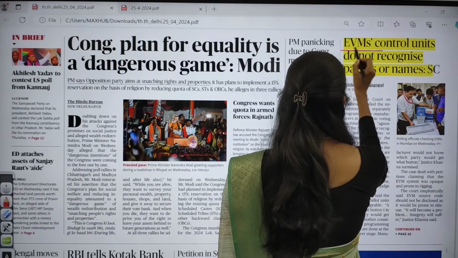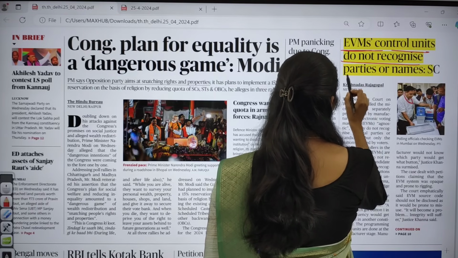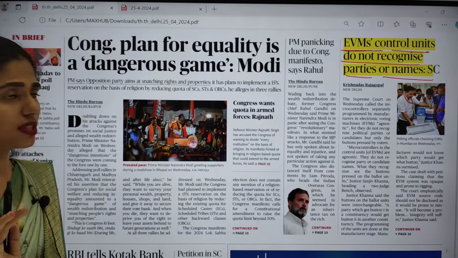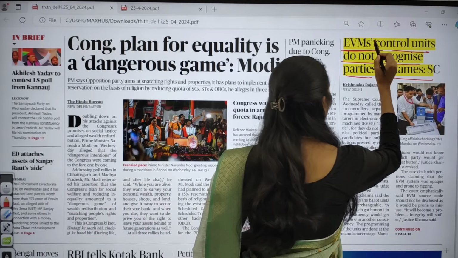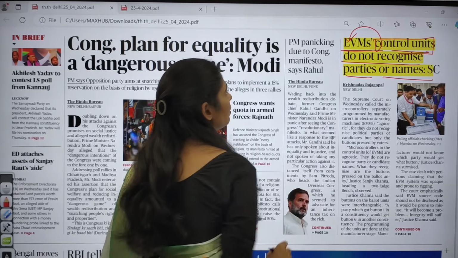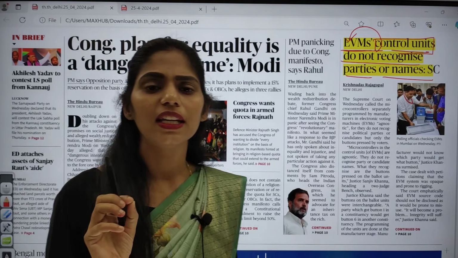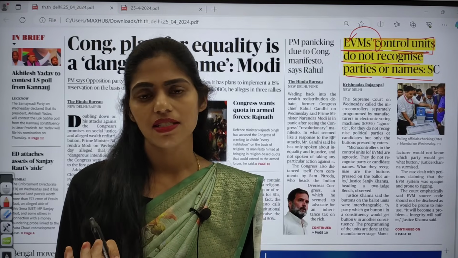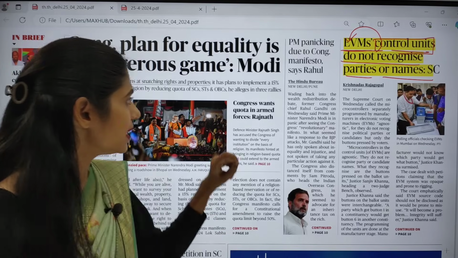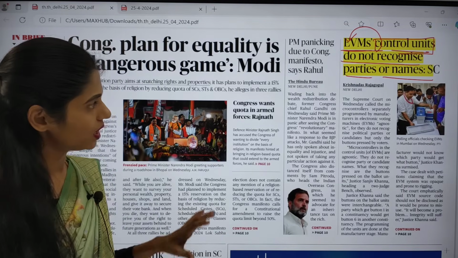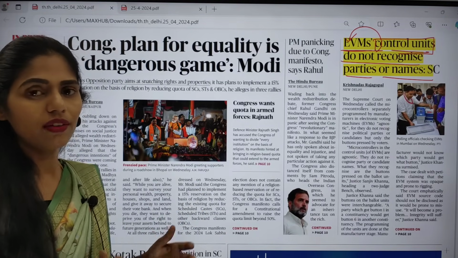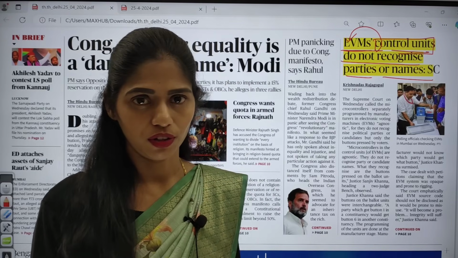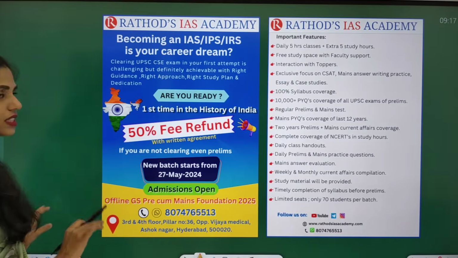It is saying that EVM control units do not recognize parties or names, says the Supreme Court. So our Honorable Supreme Court is saying that the control units present in our EVMs are not going to recognize any party leader or any political party. It is just acting as a calculator. This is the main thing said by the Supreme Court. Here we have to see many dimensions. I will tell you in how many dimensions you have to think from this article's point of view. Clear? Now let us see the dimensions.